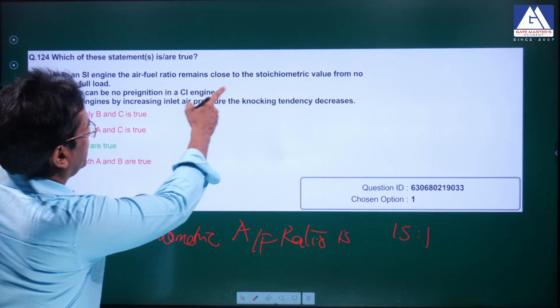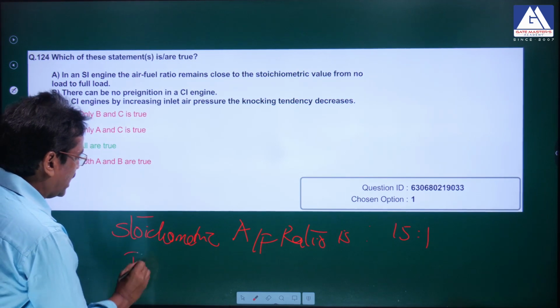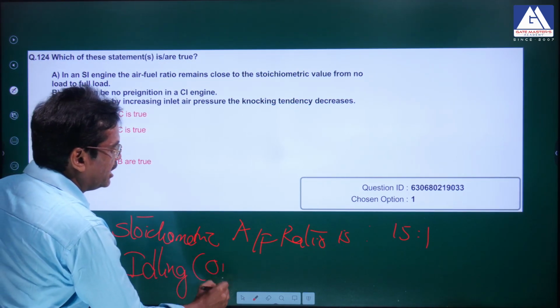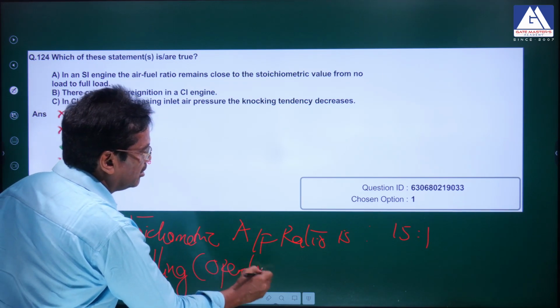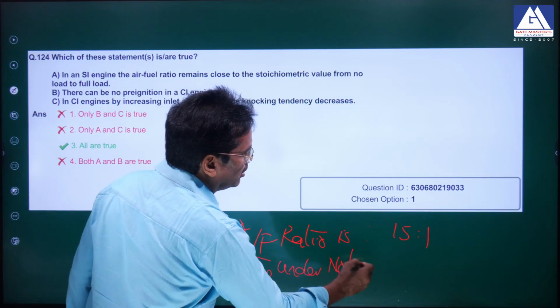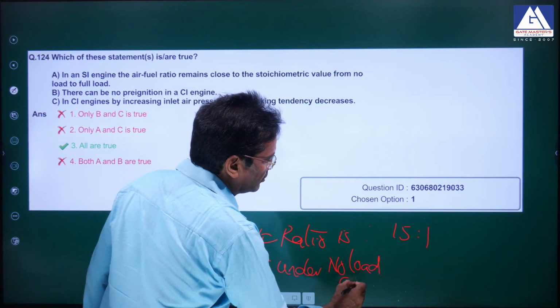When the engine is operating under no load, it is called an idling operation. Operating under no load condition is called idling.